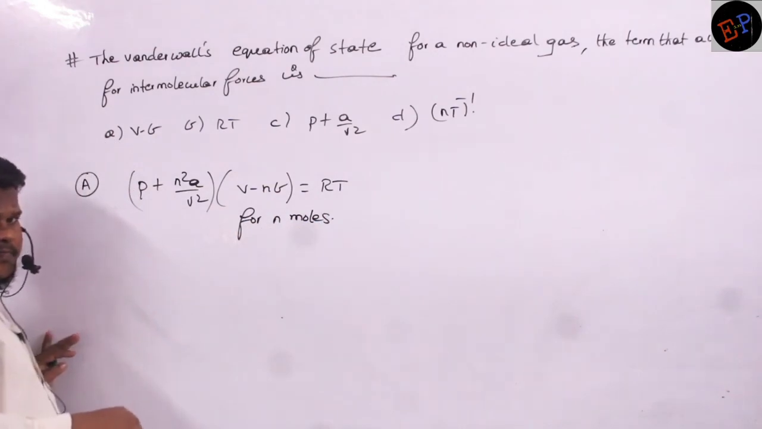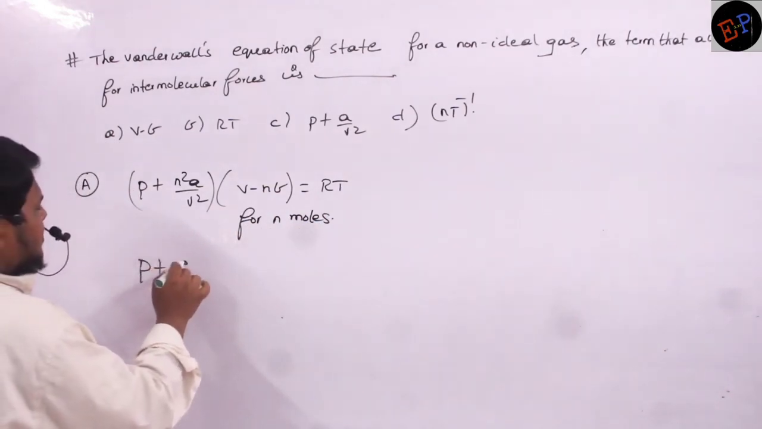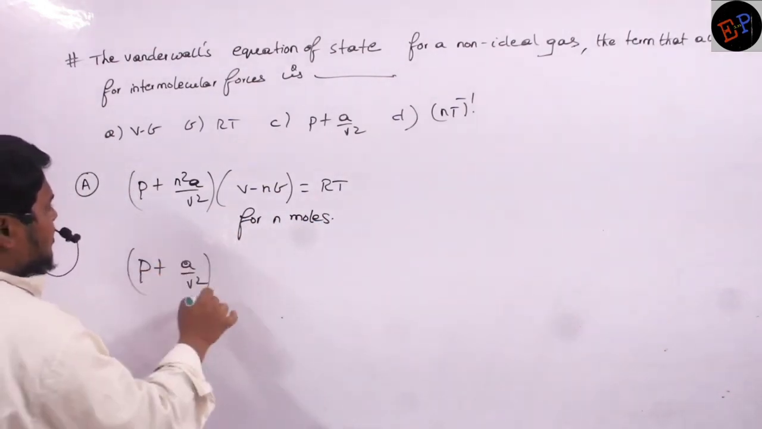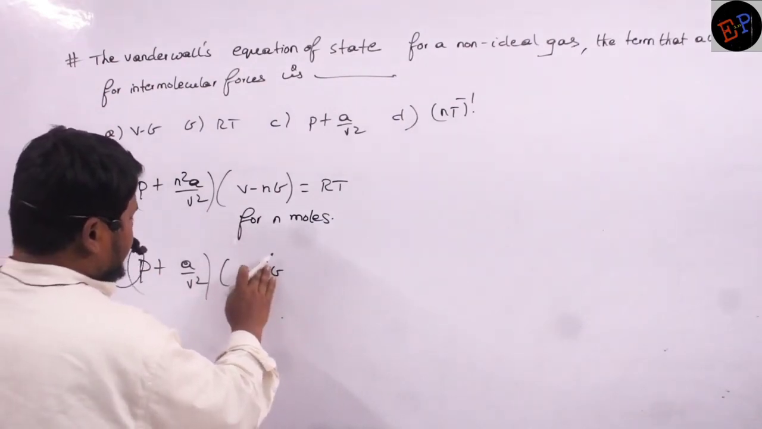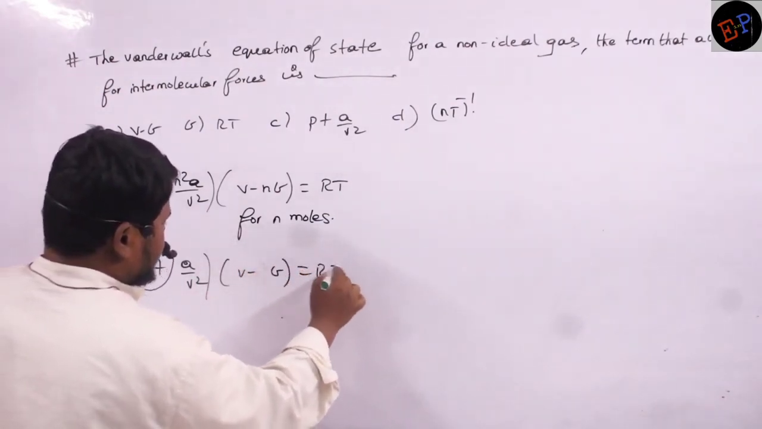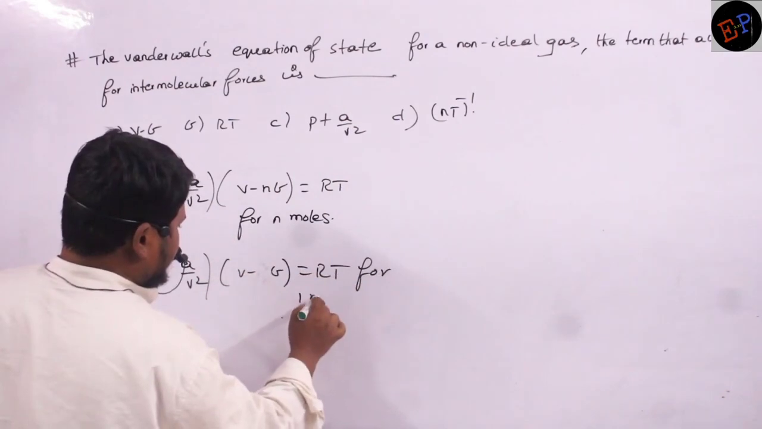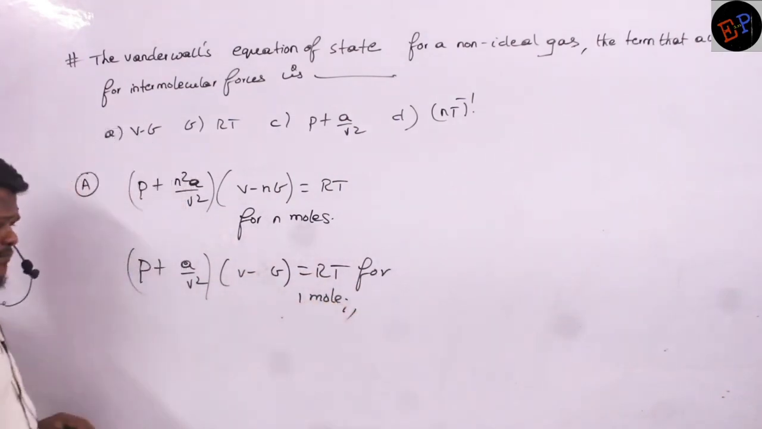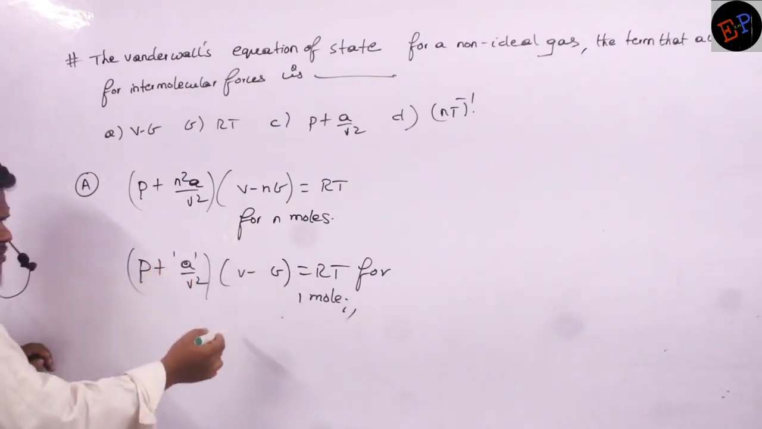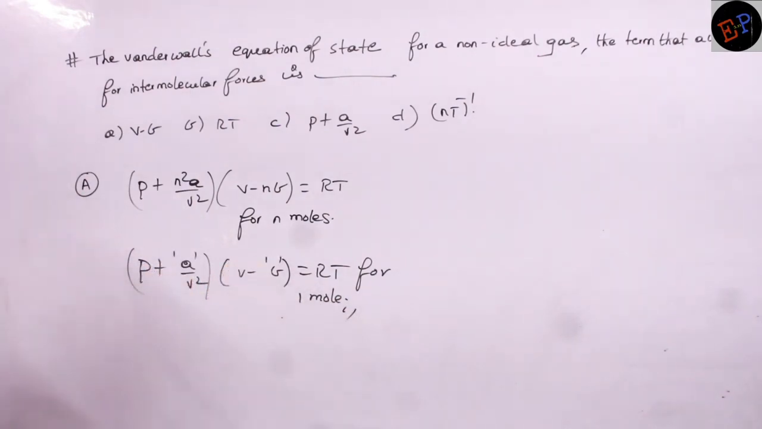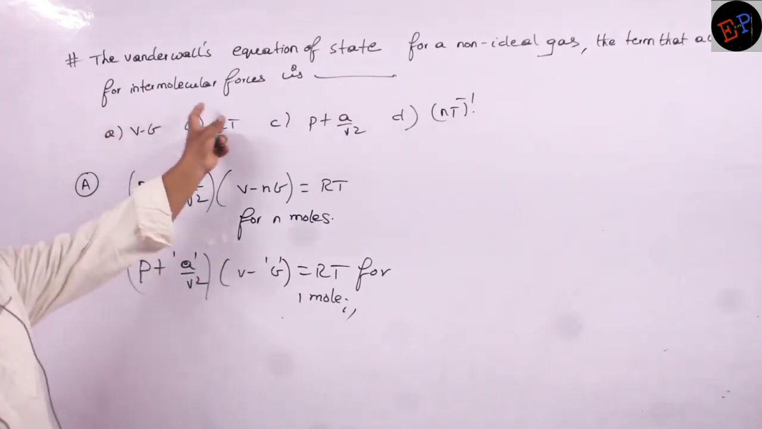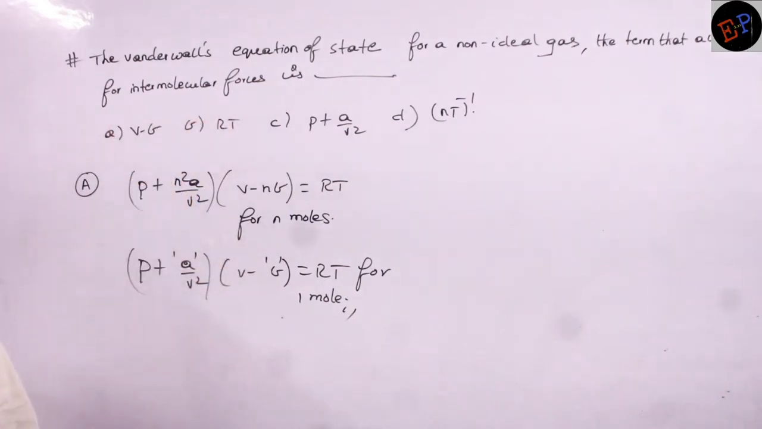For 1 mole of gas, P plus a divided by V square multiplied by V minus b is equal to RT. This is the equation for how many moles? For 1 mole of a gas. So here we have two correction factors. Number one correction factor is present for pressure and one correction factor is present for volume also. So which correction factor is related to intermolecular forces?